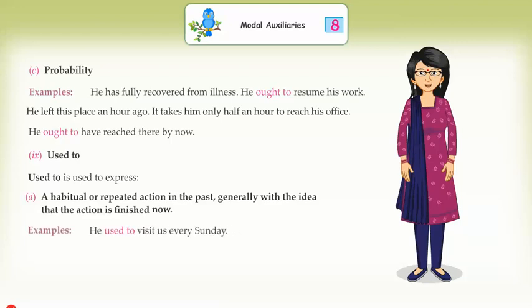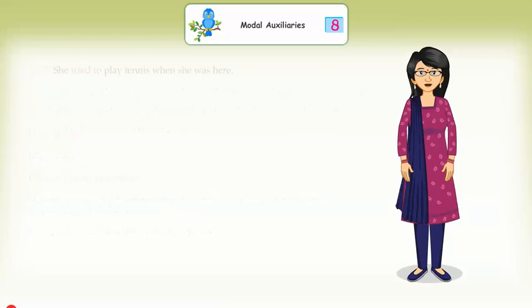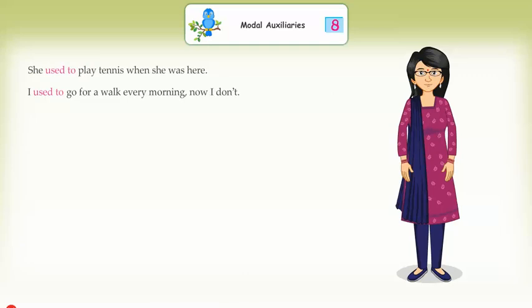Examples: He used to visit us every Sunday. She used to play tennis when she was here. I used to go for a walk every morning, now I don't. B. A state of things that existed in the past.